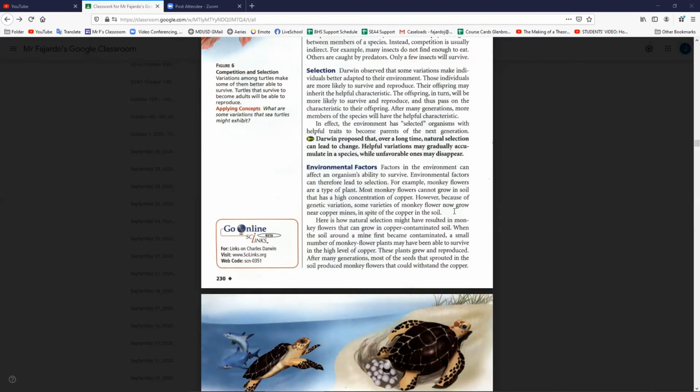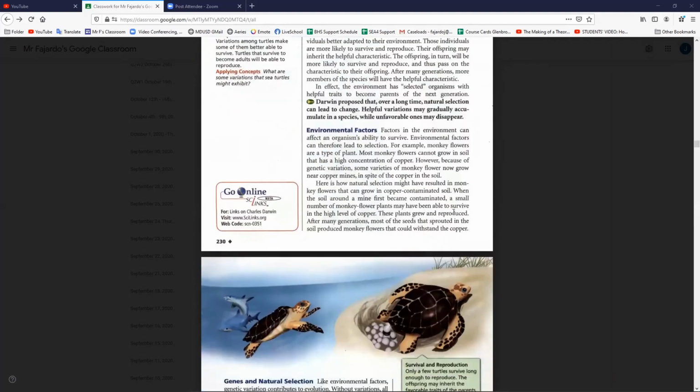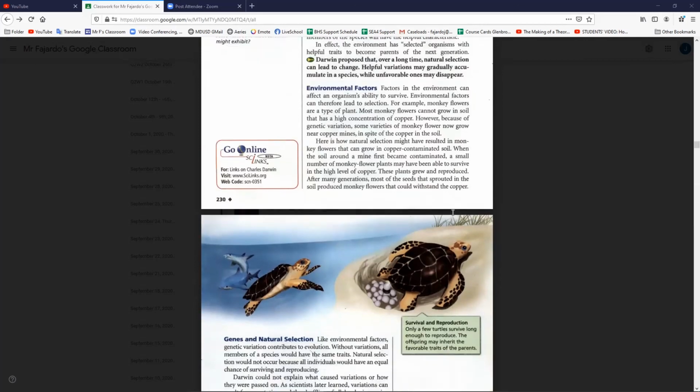When the soil around a mine first becomes contaminated, a small number of monkey flowers may have been able to survive with a high level of copper. These plants grew and reproduced. After many generations, most of the seeds that sprouted in the soil produced monkey flowers that could withstand the copper.